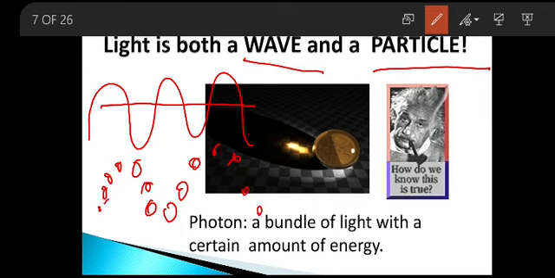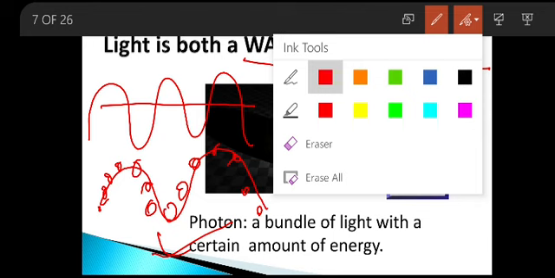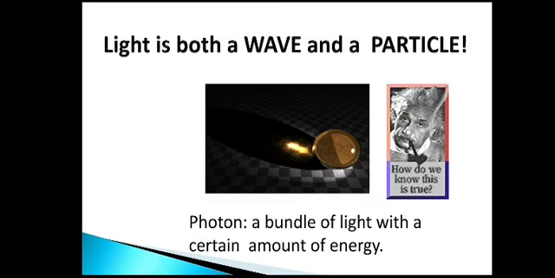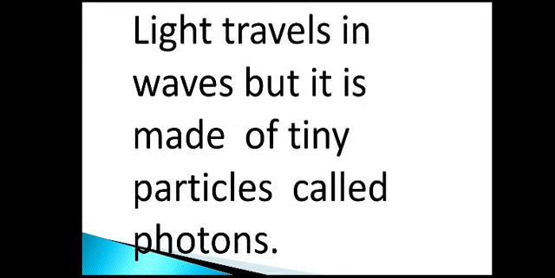So now when I call the light carrying a certain amount of energy a particle, it is given a name called photon. Light particles are always called photons. These photons are nothing but your light particles and they carry a certain amount of energy for traveling. Yes, light travels as a wave, but it is made up of tiny particles called photons.